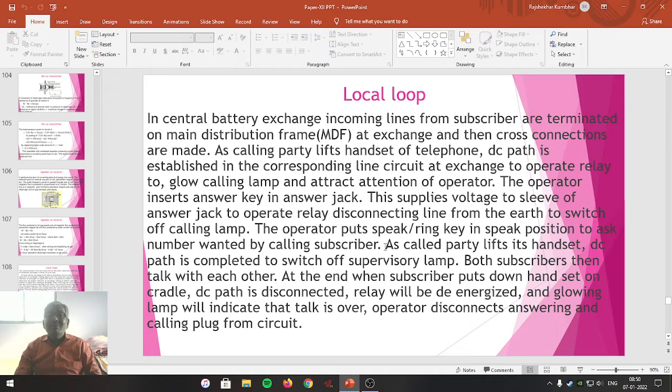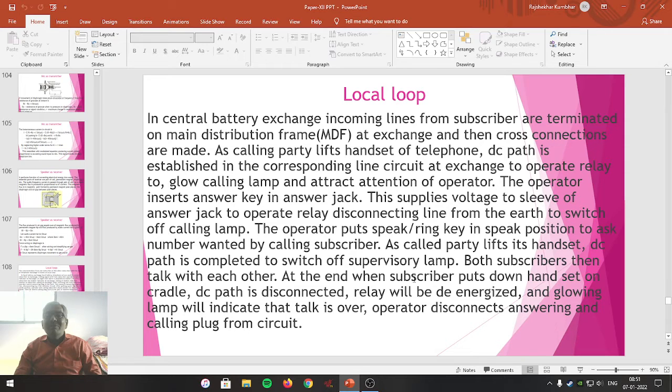Once the operator gets the number, as the called party lifts the handset, the DC path is completed. The operator then produces the ring to the called subscriber, and when the called subscriber gets the ring, the called party lifts the handset. Then the DC path is again established between the called party and the telephone exchange, so that we can say a DC path is completed, which will switch off the supervisory lamp. Both the subscribers then talk with each other.